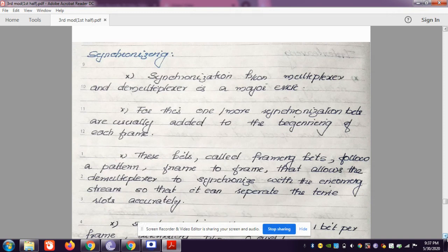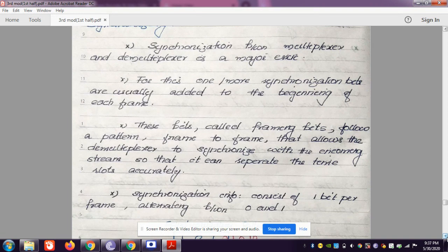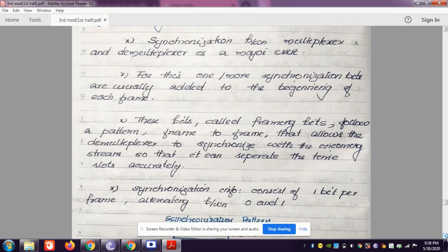So next is synchronization. Synchronization means that one or more synchronization bits are usually added. That means we are providing a synchronization pattern to achieve complete synchronization between the multiplexing part and the demultiplexing part.